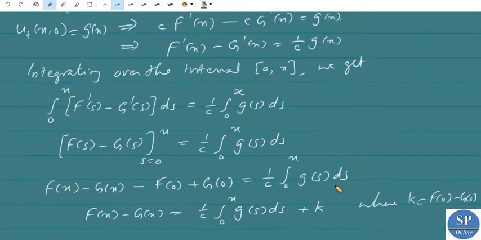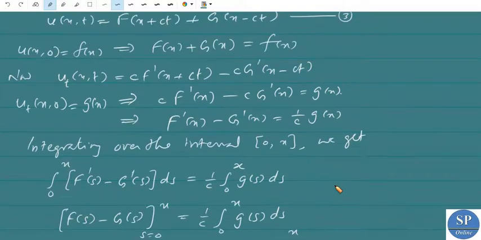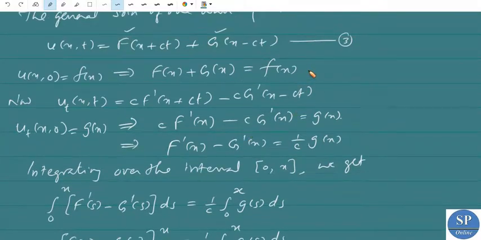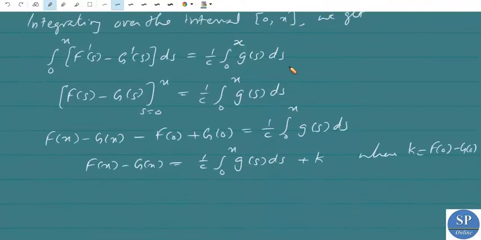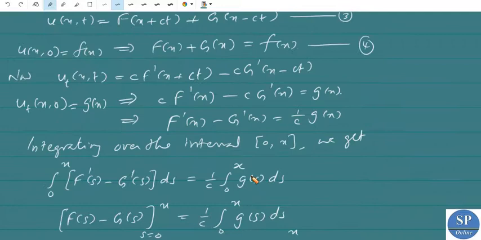So we have two equations. The first equation is equation number 4, F(x) plus G(x) equal to f(x), and we can number this as 5: F(x) minus G(x) equal to 1 by c integral 0 to x g(s) ds plus k. Here f and g are known functions, so the unknown functions are capital F and G, and we have to find these functions. So we obtained a linear system of equations in F and G.